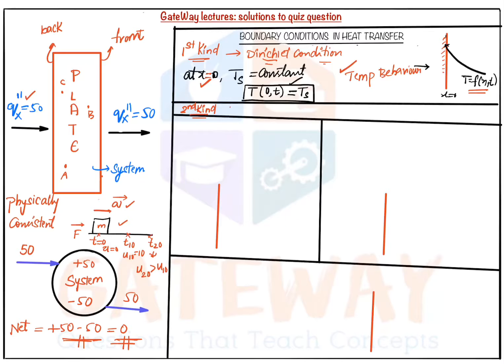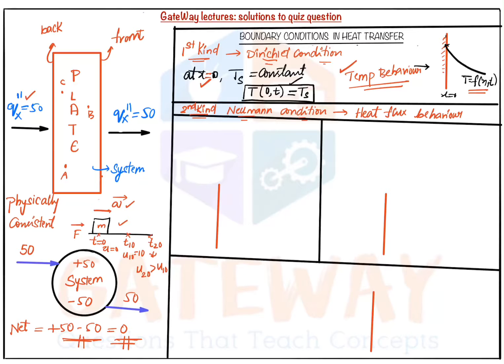And the second condition is called the Neumann condition. Here the Dirichlet condition talks about temperature behavior, but this Neumann condition talks about heat flux behavior. Simply we can call it heat flux behavior, right? So what is this heat flux behavior in the Neumann condition? But here I've thought of discussing one point first.